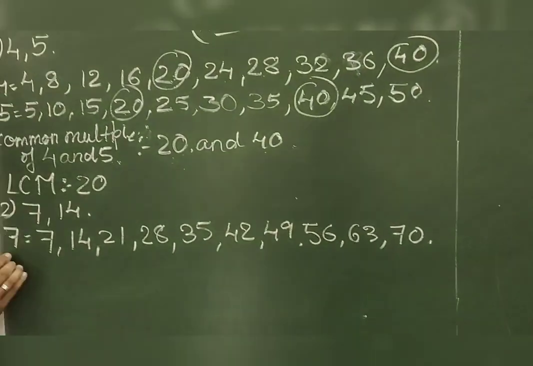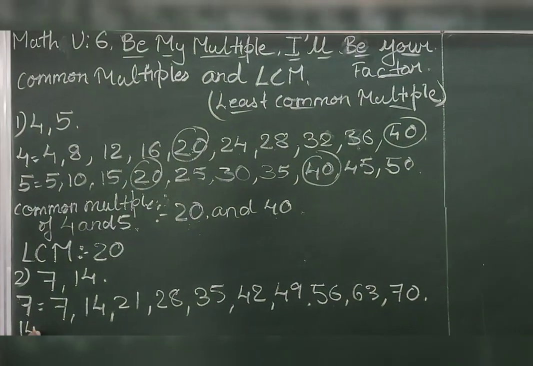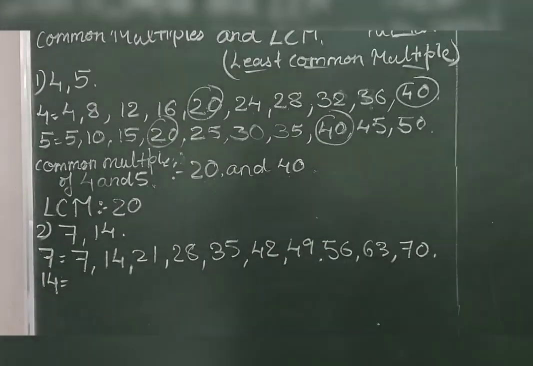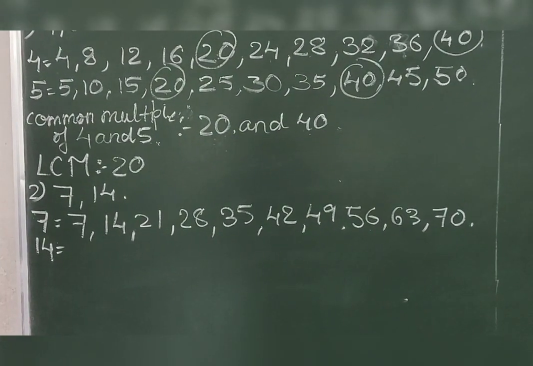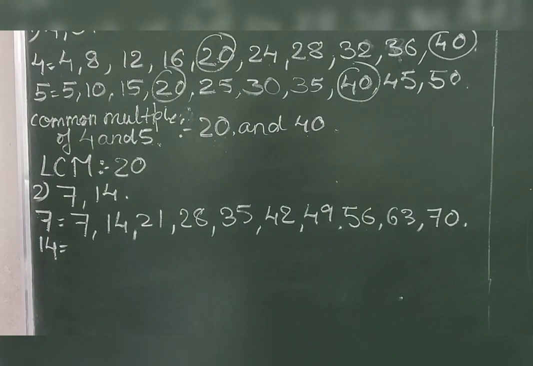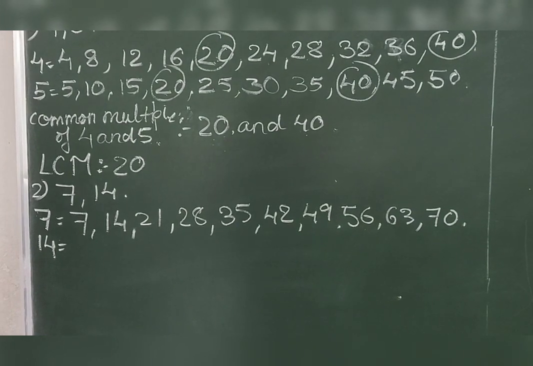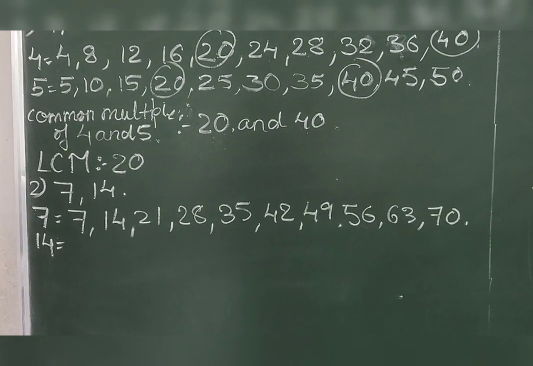Now let's list the table of 14. Students, you all are supposed to learn the tables till 20. Tables till 20 you must compulsorily learn.